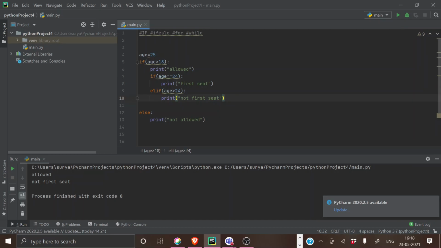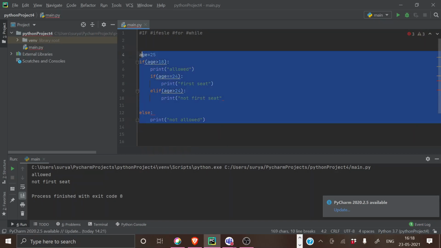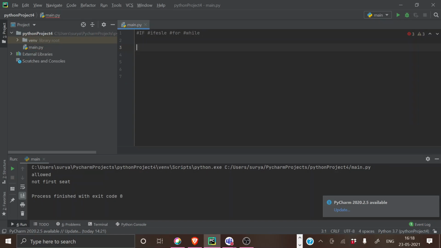Okay, fine. So next is loops. These are things we're using to learn about conditions, right? These are all for conditions. When you're programming something, you will have certain conditions and logic, and with that you have to put it together and make a final output. But loops are something very important and different.